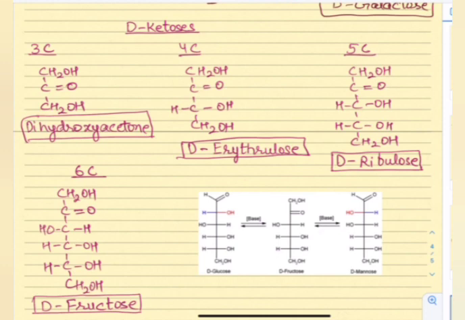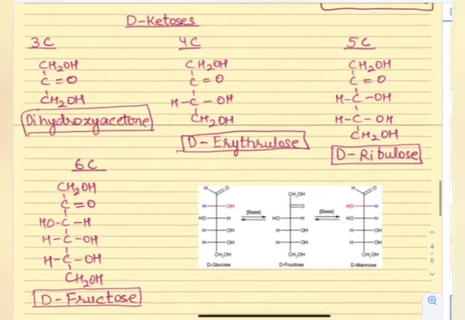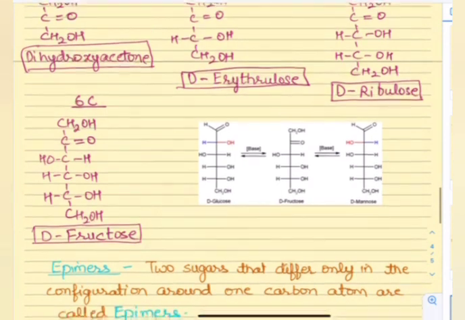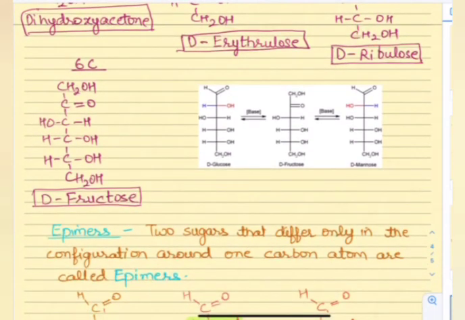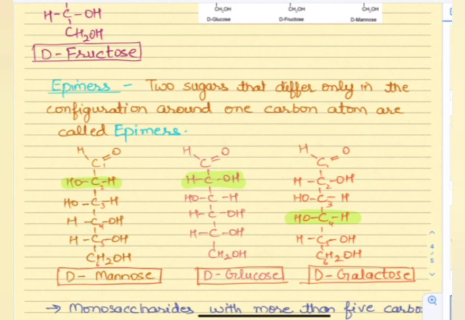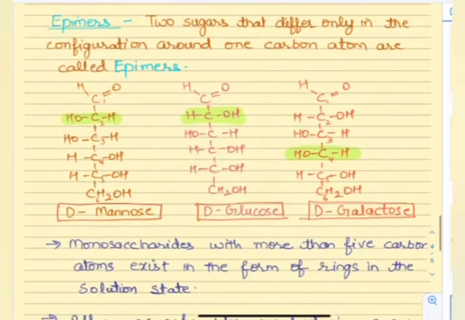So CH2OH, C double bond O, CH2OH, this is dihydroxyacetone. We have 4 carbon, 5 carbon and 6 carbon ketoses also. For example, fructose is a 6 carbon compound found in nature, a sugar found in fruits. Now epimers are two sugars that differ only in the configuration around one carbon atom. For example, D-mannose, D-glucose and D-galactose are epimers of each other, because D-mannose is different from D-glucose at the second carbon. Similarly, D-galactose is different from the other two at the fourth carbon.